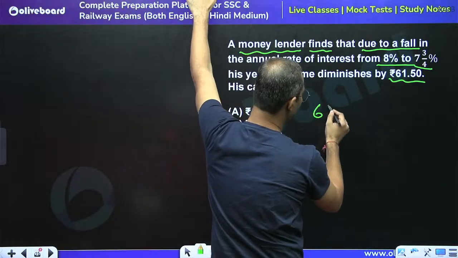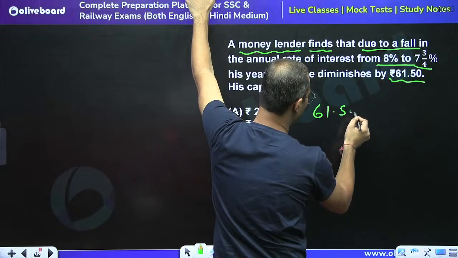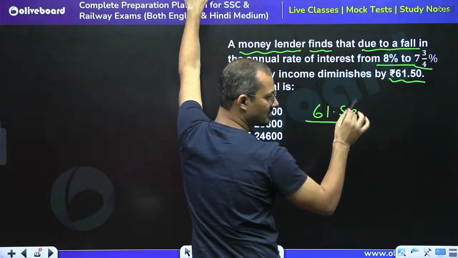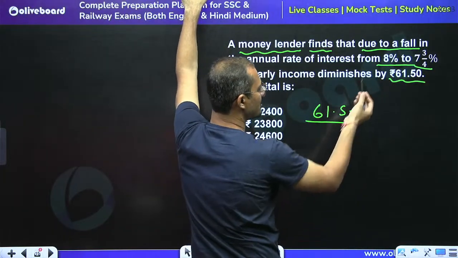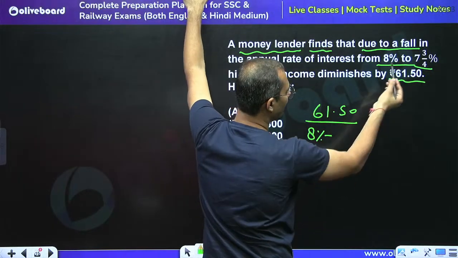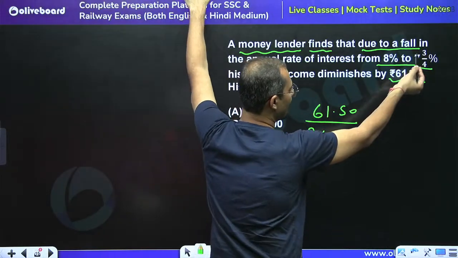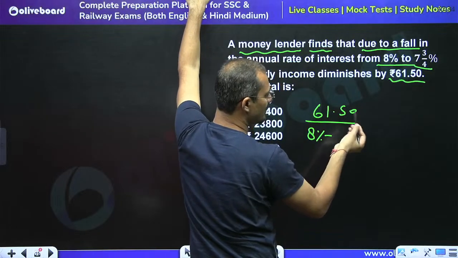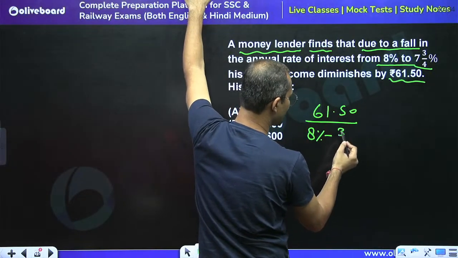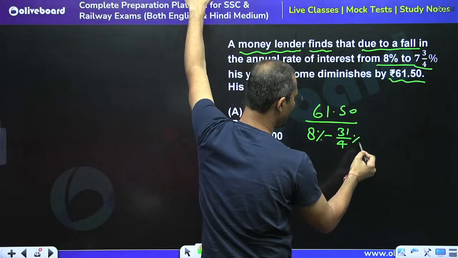So what we need to do? The decrease in income is 61.50, divided by the difference. In 1 year, what will be the impact? Normally we are getting 8%. Now the interest is 7 3/4%, which is 7 into 4, 28, plus 3, so 31/4%.